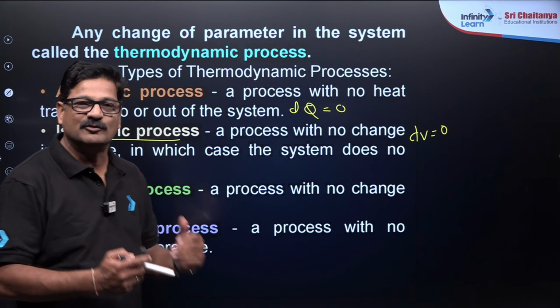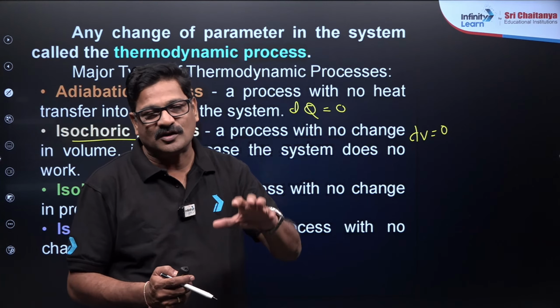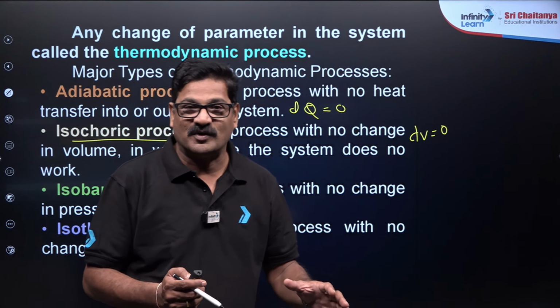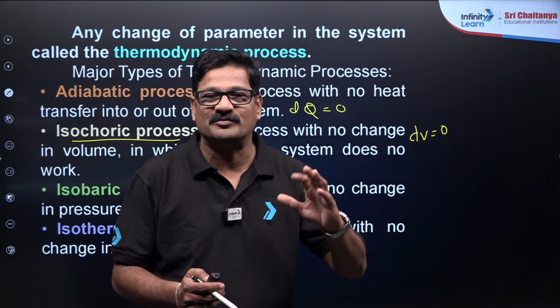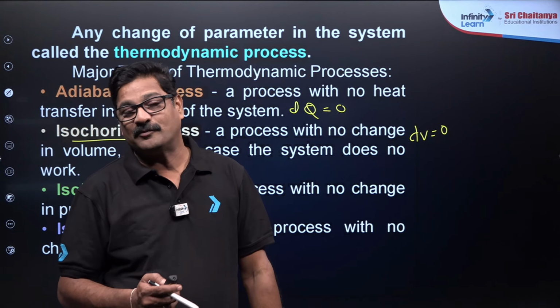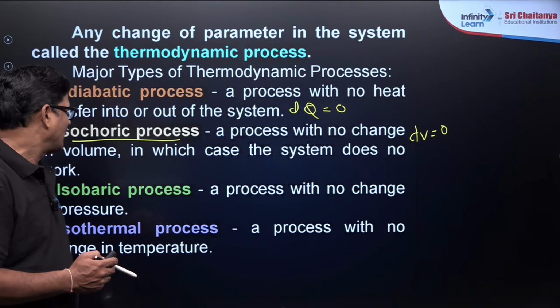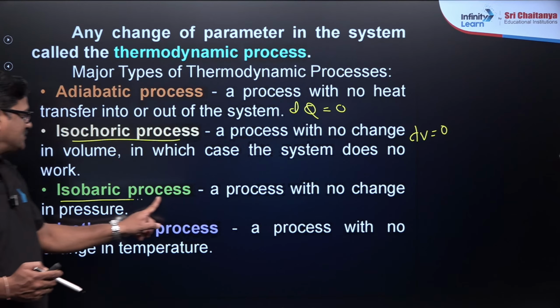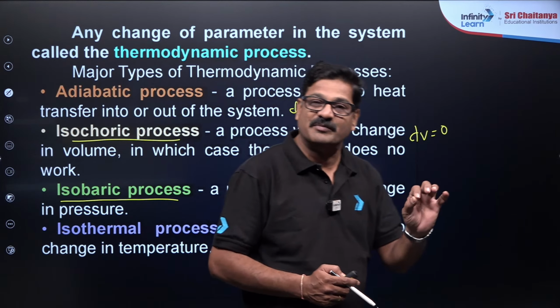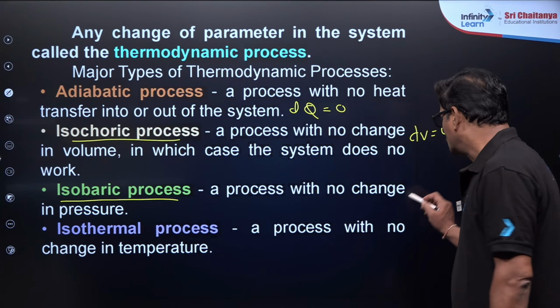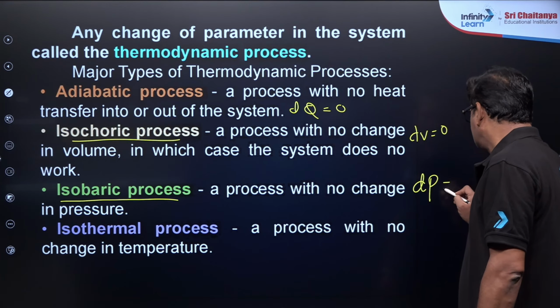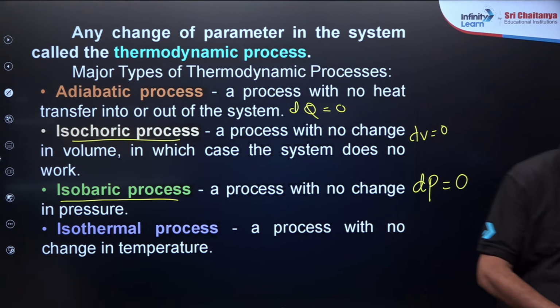So if you are very good at fundamentals, you can do thermodynamics nicely. Otherwise what happens na, thermodynamics is going to be a rough journey. Okay, आपको दिक्कत हो जाएगा, fundamentals में strong होने का तैयार रखो. And isobaric process, जिस process में pressure हमेशा constant होता, so that is called dP is equal to 0.